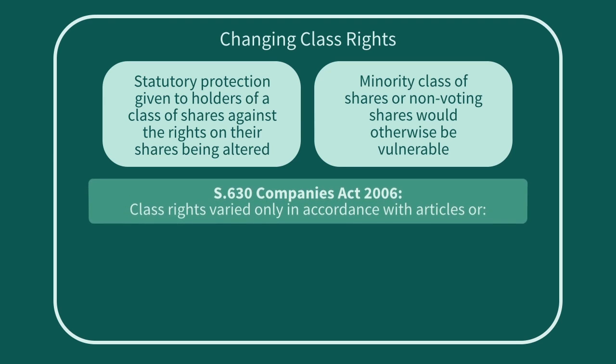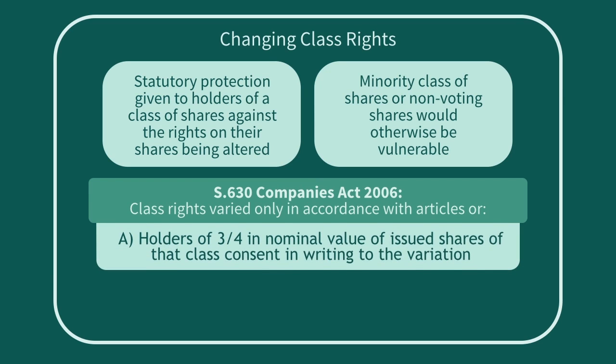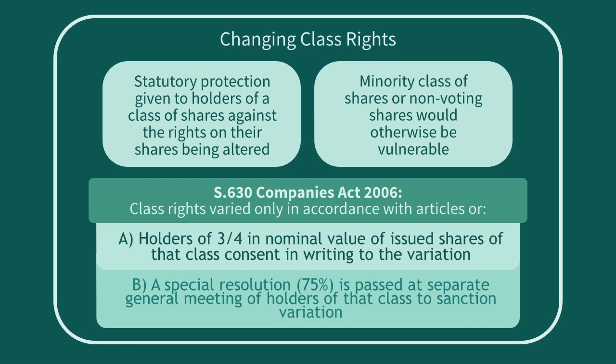Under the Companies Act 2006, Section 630 provides that class rights may be varied only in accordance with the Articles, or if either a. The holders of 3/4 in nominal value of the issued shares of that class consent in writing to the variation, or b. A special resolution, 75% majority, is passed at a separate general meeting of the holders of that class to sanction the variation.